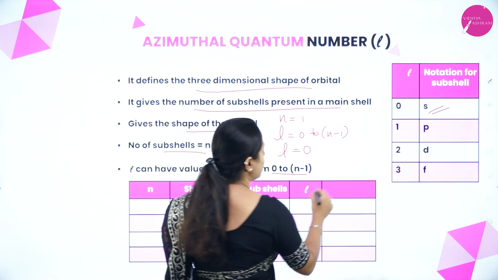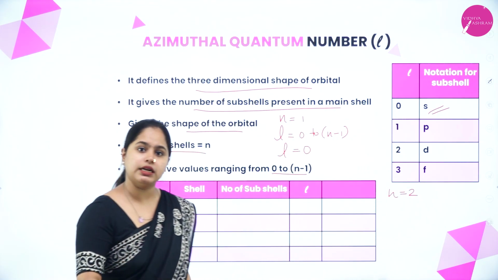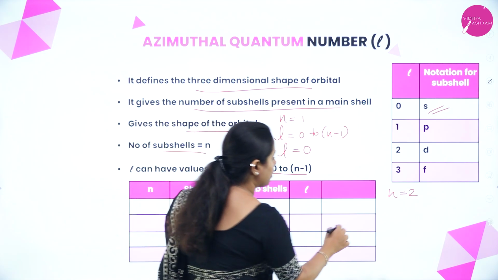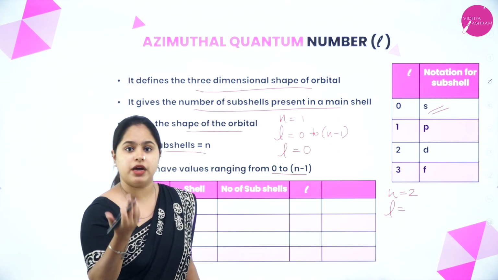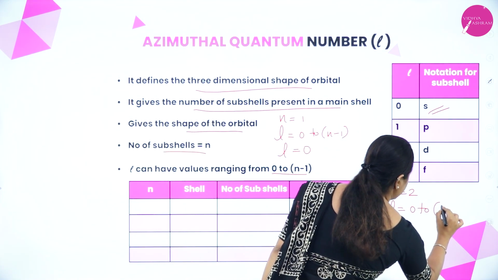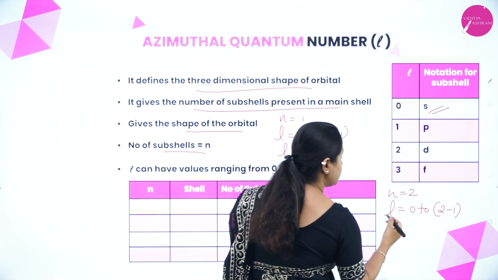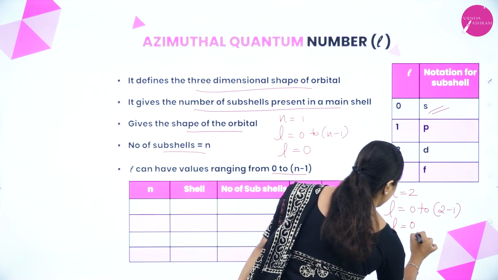Clear? So let us take one more example. When n is equal to 2, how do you calculate l? l can have values ranging from 0 to n minus 1. So what is n minus 1? 2 minus 1, so it can have values from 0 to 1. So l can have two values, 0 and 1.